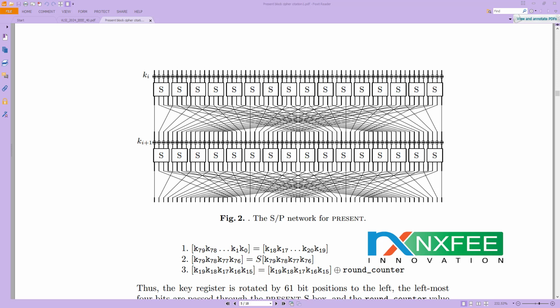The overall encryption flow starts from the input. The data is first substituted using the S-box, then permuted, and finally passed on to the next round of the cipher. This process is repeated for all 31 rounds in the standard PRESENT cipher architecture.